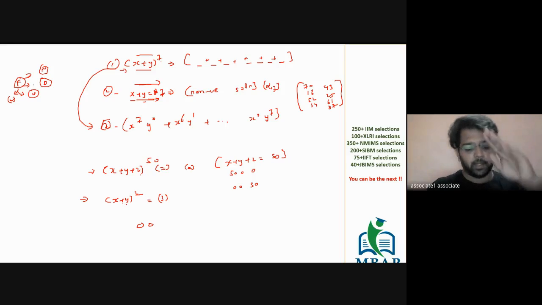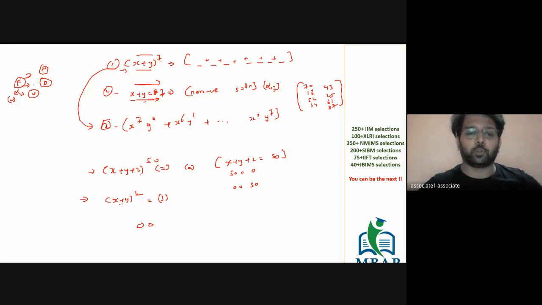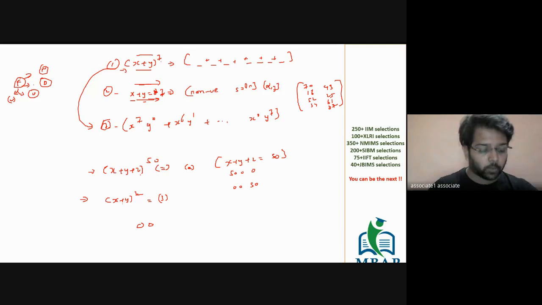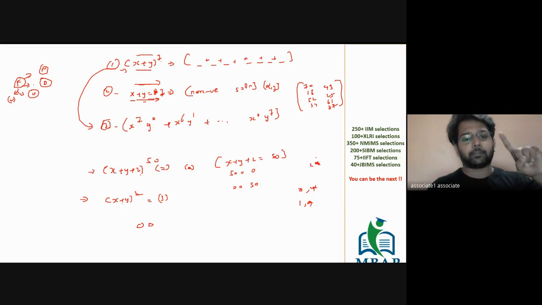Question to all: how many times will you count the chocolates before giving two chocolates to two people? If you give x to 1, will you count for y? You will not count for y. If I give 0 to x, will you count for y? You will not count for y. If I give 2 to x, will you count for y? You will not count.